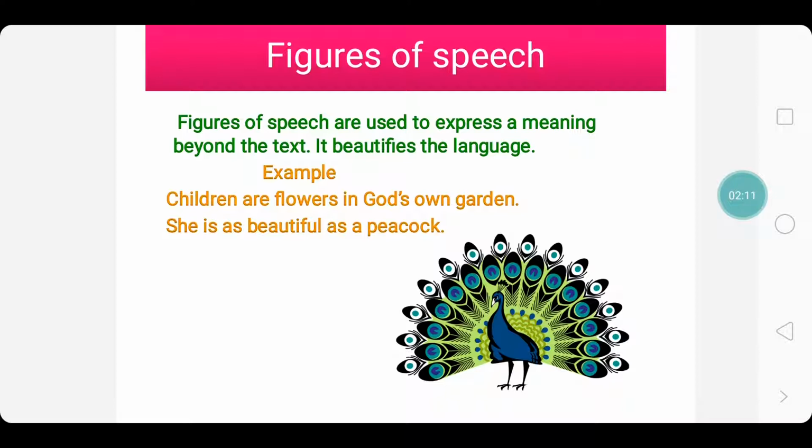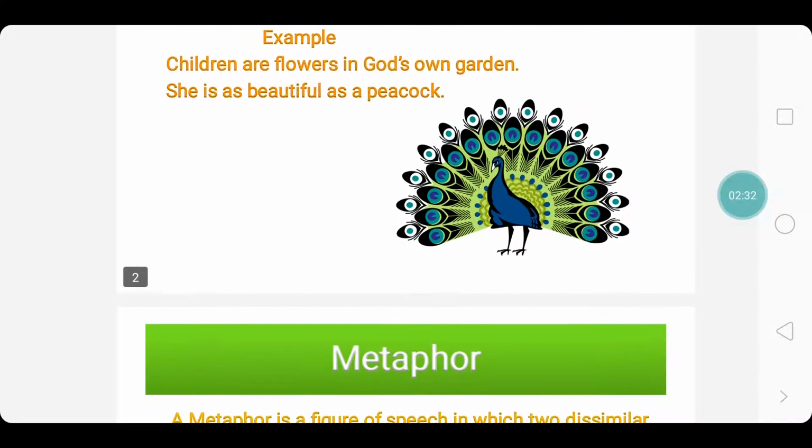But as soon as we use the word peacock, immediately the notion comes into our mind that the beauty is not ordinary, it is extraordinary because it is compared with a peacock. So, figures of speech are such elements which add color to the language.